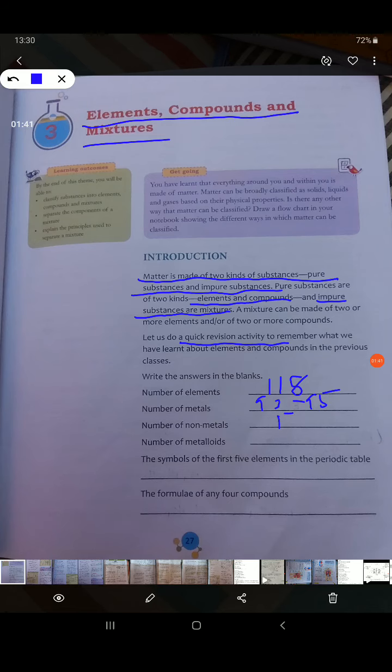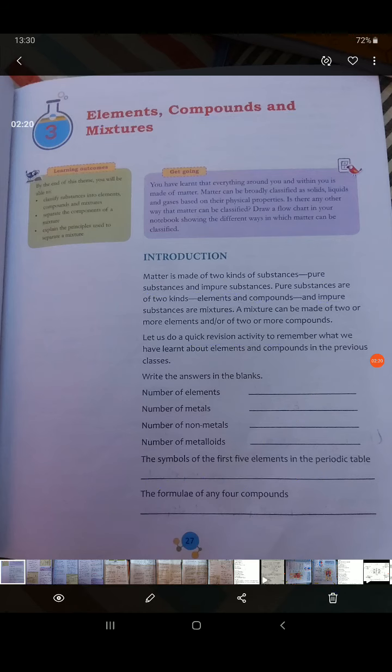There are 17 non-metals in the periodic table. Talking about metalloids, there are 7 metalloids in the periodic table, which have properties between non-metals and metals. So boron, silicon, germanium, arsenic, antimony, tellurium and polonium. These are the 7 metalloids in your periodic table. Okay. The symbol of the first 5 elements in the periodic table: if you remember, hydrogen, helium, lithium, beryllium and boron. So these are the first 5 elements in the periodic table.